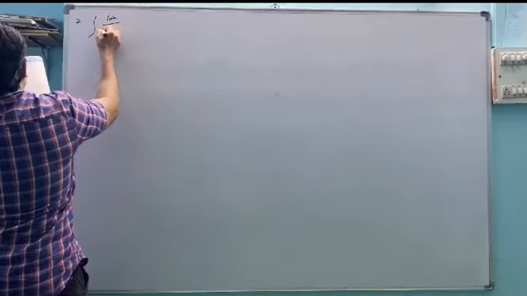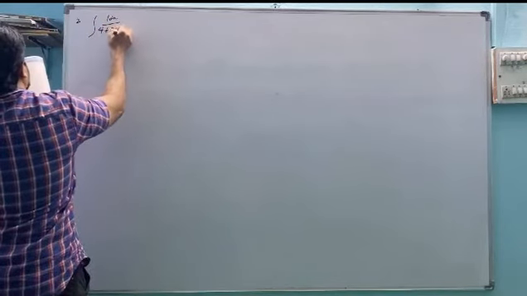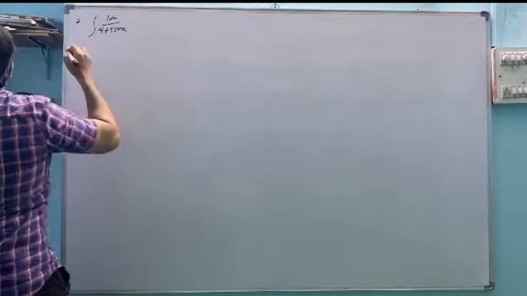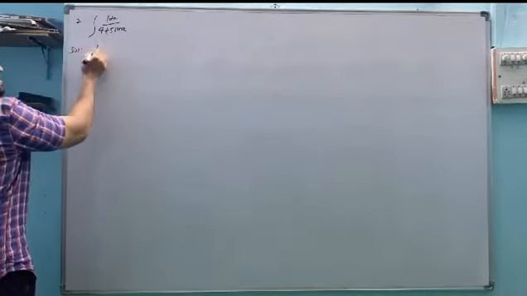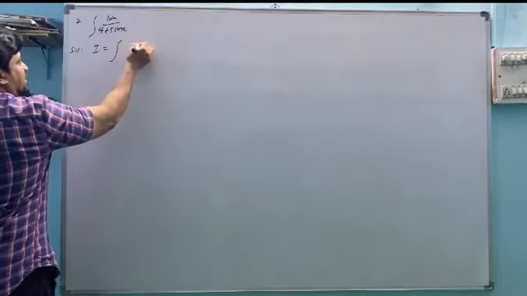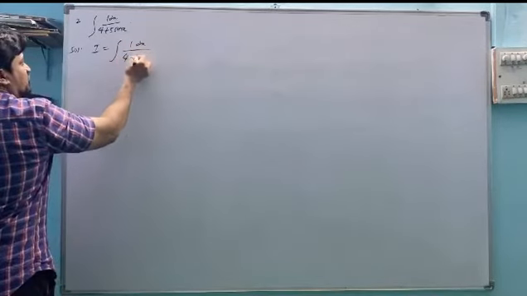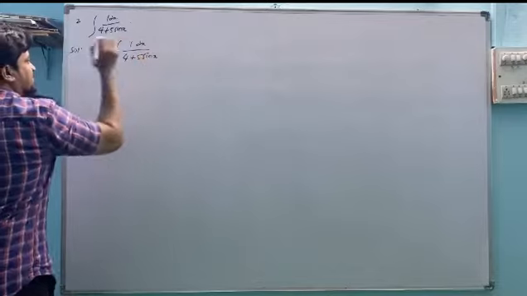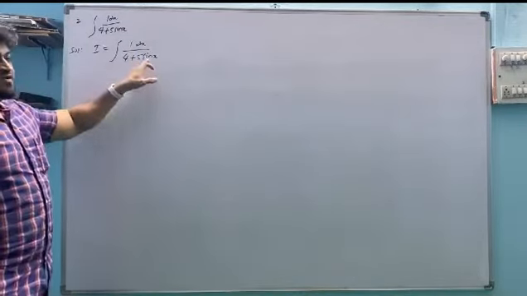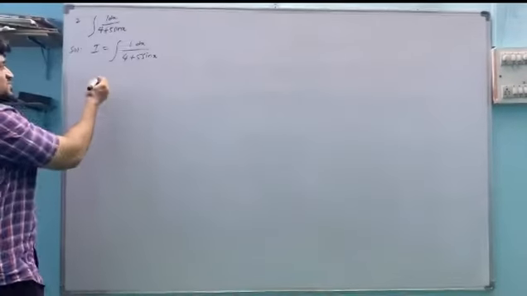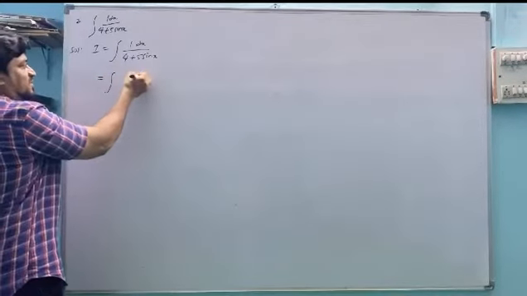Integral dx by 4 plus 5 sin x. Step 1: let I equal the integral of 1 dx divided by 4 plus 5 sin x. Then the numerator is 1, and the denominator is a constant with a sine term, which doesn't have a square. So this is type 1. You have to think this is type 1.